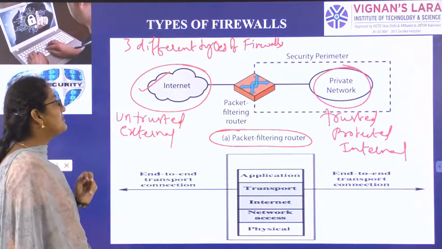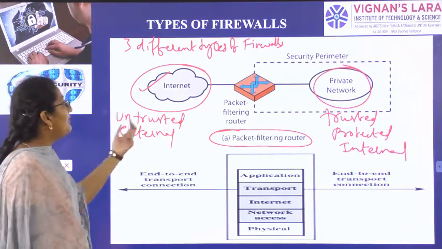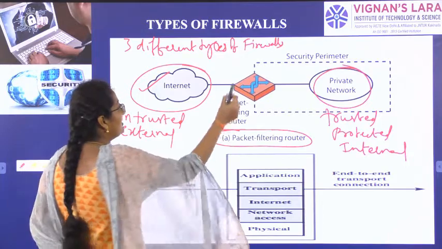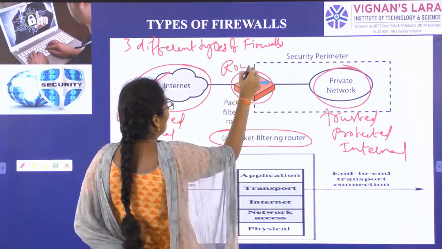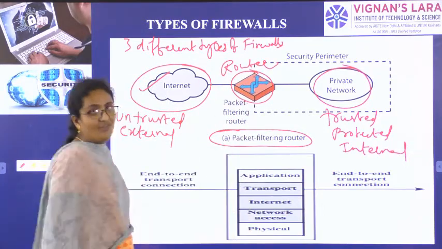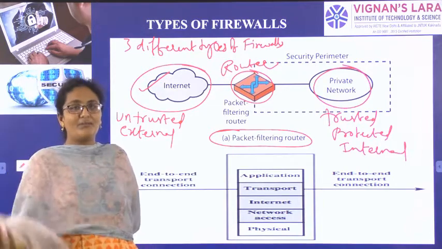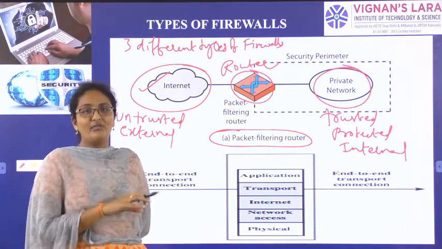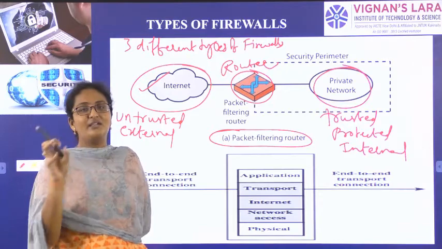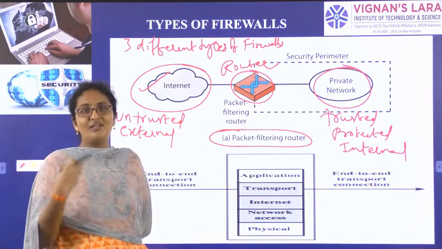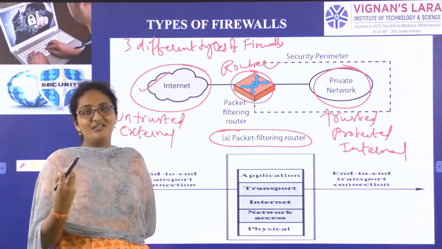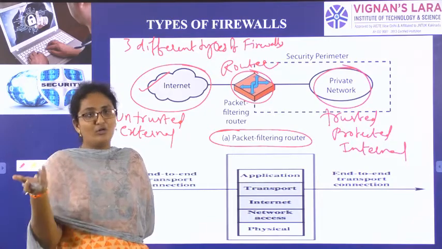Now here we are using the firewall in the form of a router. What will this router do? This router is doing packet filtering. As I have been telling you from the beginning, from one network to another network, data is transferred in the form of packets. A packet is nothing but a bundle or chunk of data.